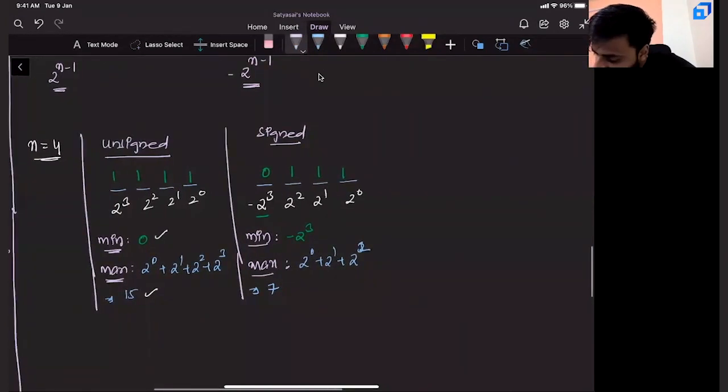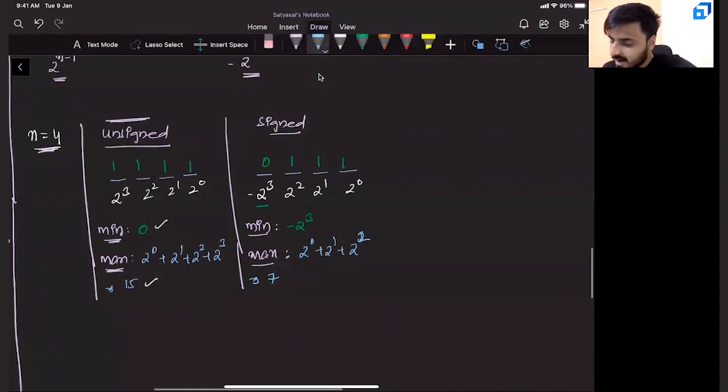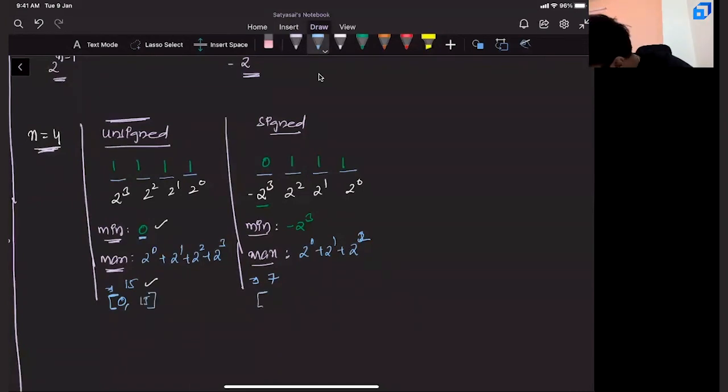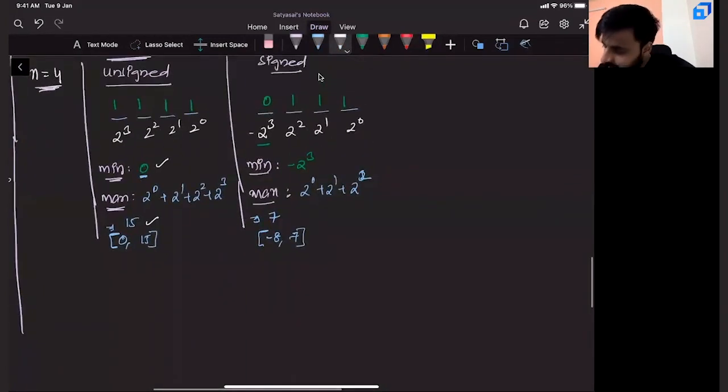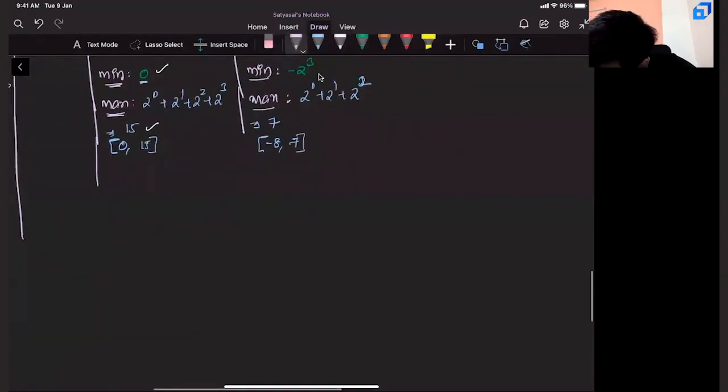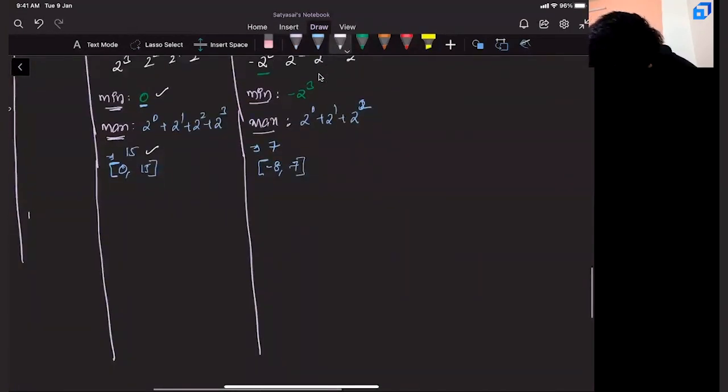That means if n equals 4, if it is unsigned, if there are 4 bits and it is unsigned, the minimum number you can store is 0. The maximum number you can store is 15. If it is signed, the minimum number you can store is minus 8. The maximum number you can store is 7. If you understood this concept, try to extend this for n equals 8. Everyone should do it on your own.